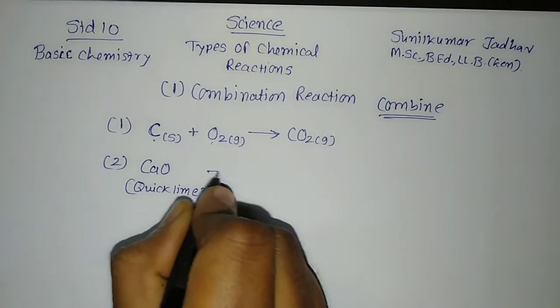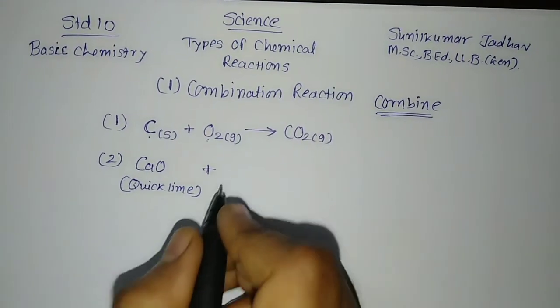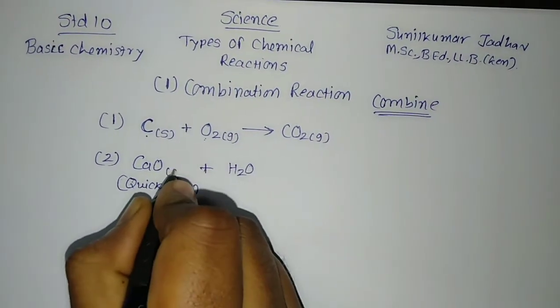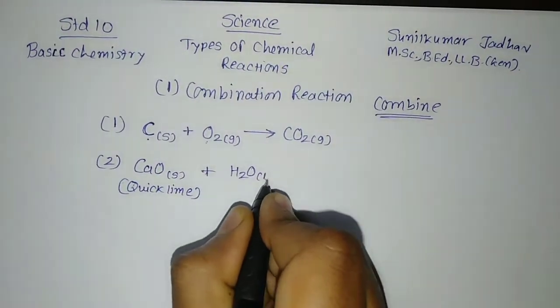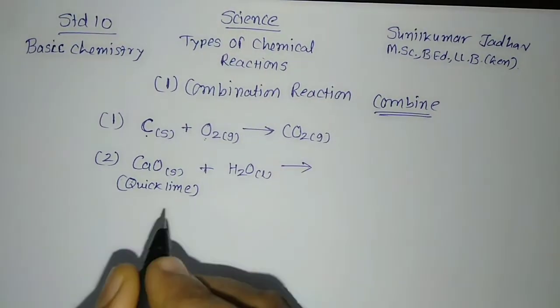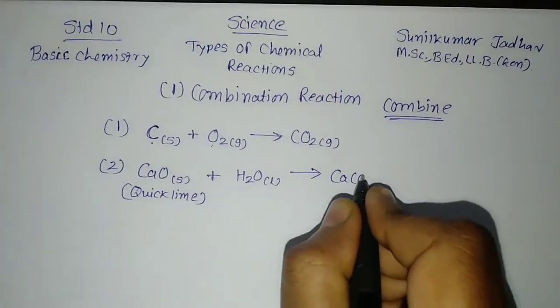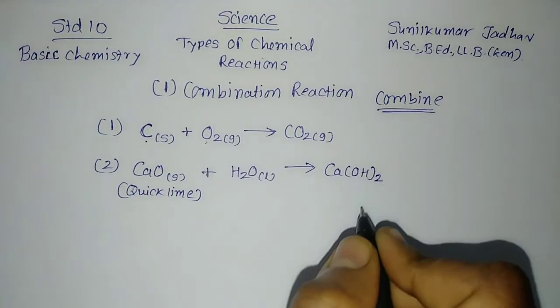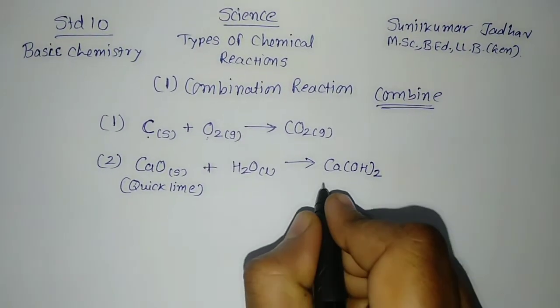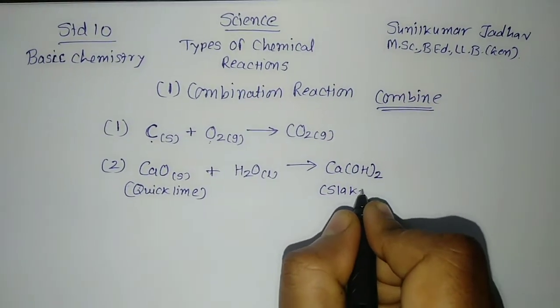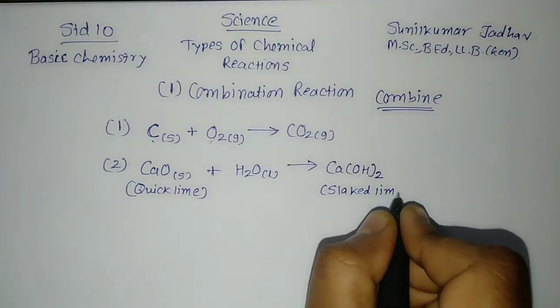When this quicklime, calcium oxide, reacts with water, H2O, it forms calcium hydroxide, Ca(OH)2, which is also called slaked lime. Remember slaked lime and quicklime.